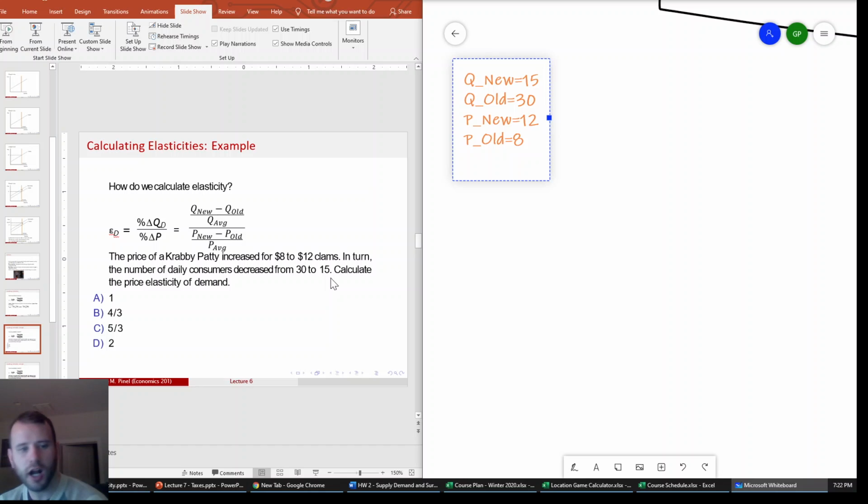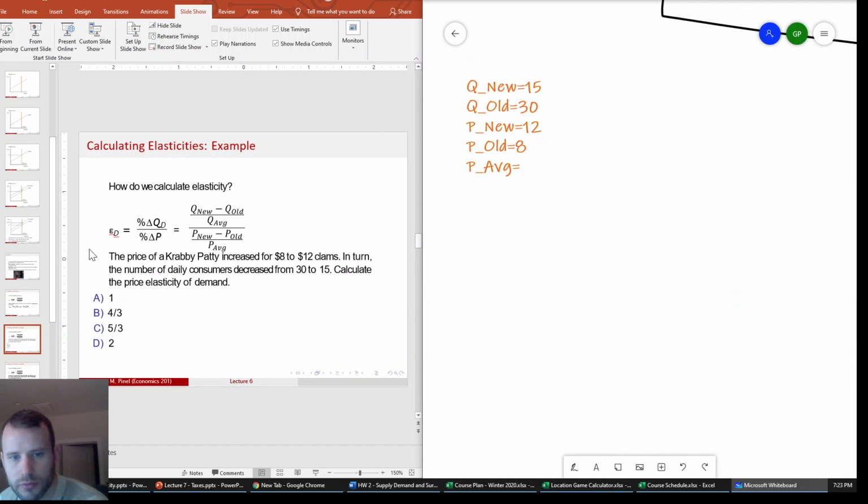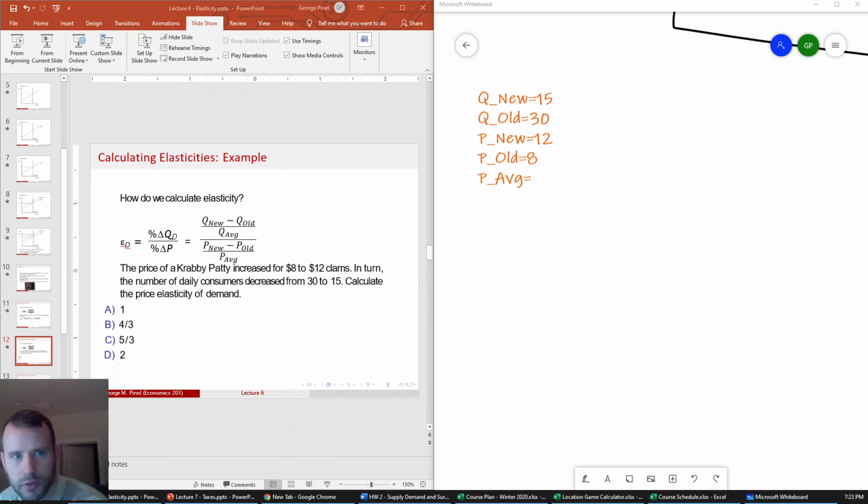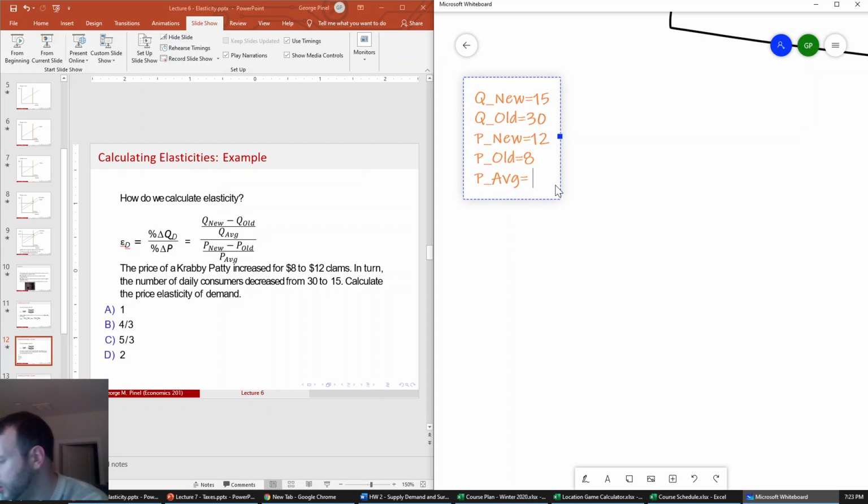Okay. Next, we need to figure out the average. So P average is just going to be the average of 12 and 8. It should be 12 plus 8 divided by 2.